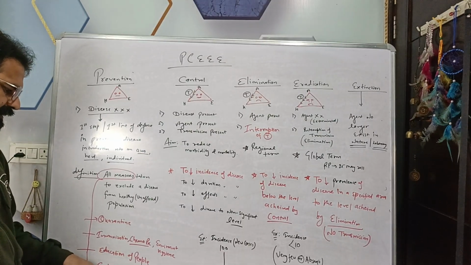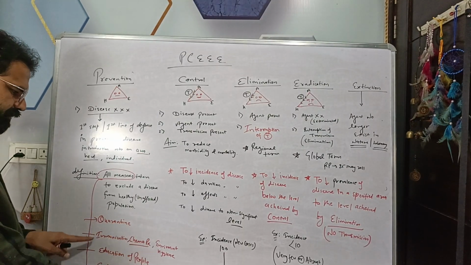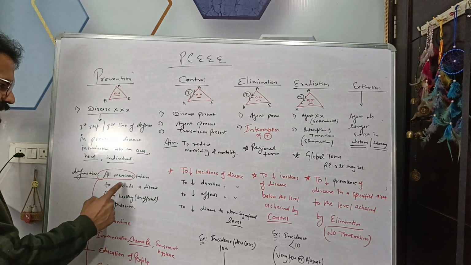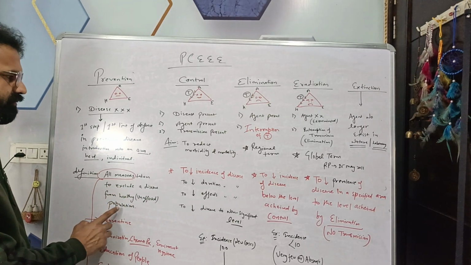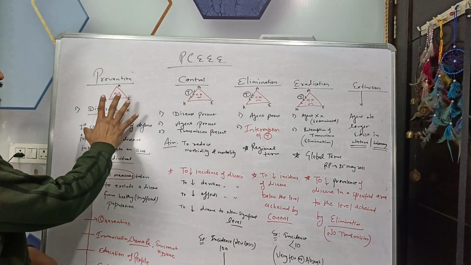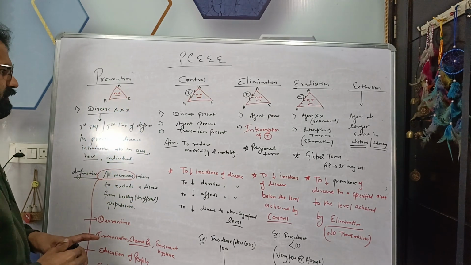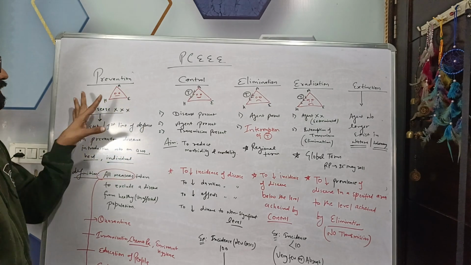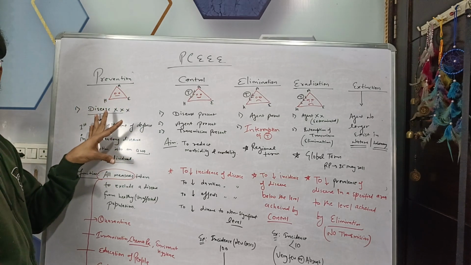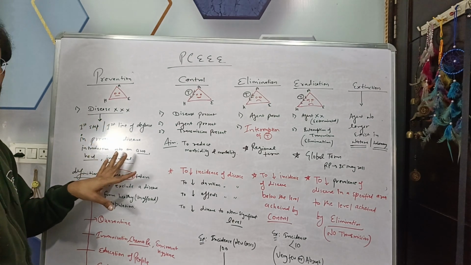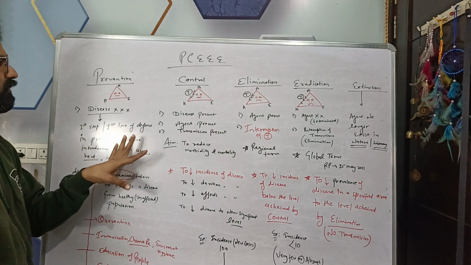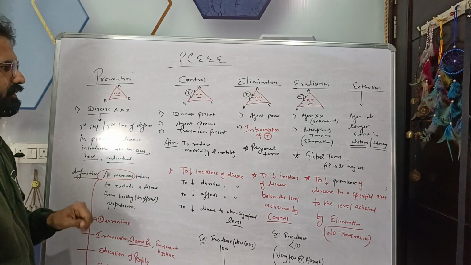Next is early diagnosis. With the help of these measures, we can exclude a disease from the healthy population. This is prevention, that is we are preventing a disease in an individual or a herd or a geographical area.